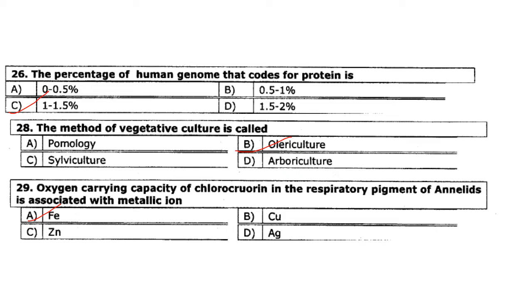Then olericulture is the science of vegetable growing, dealing with the culture of non-woody herbaceous plants for food. So the answer is, the method of vegetative culture is called as olericulture. Answer is option B. Then oxygen carrying capacity of chlorocruorin, the respiratory pigment of annelids, is associated with a metallic ion, that is iron. Answer is option A.